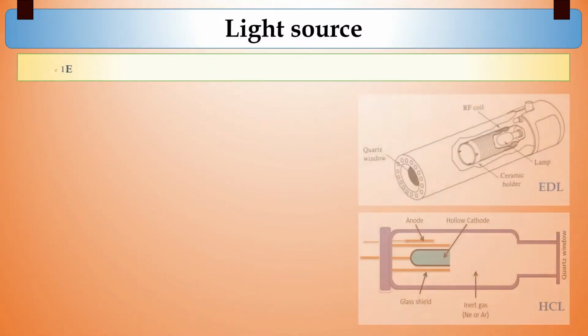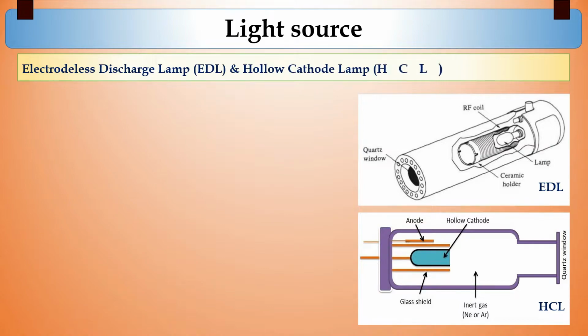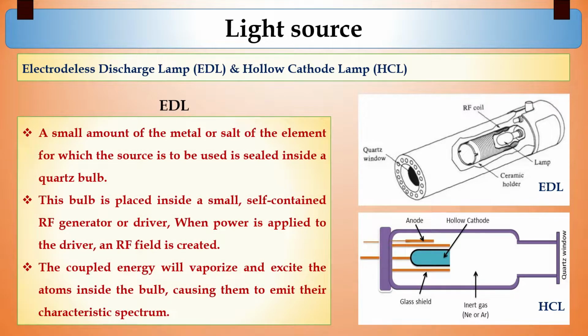Coming to the light source, there are two different types of light sources generally found, that is the electrodeless discharge lamp or EDL, and another one is the hollow cathode lamp. In an EDL, a small amount of metal or salt of the element for which the source is to be used is sealed inside a quartz bulb, and that bulb is placed inside a small self-contained radio frequency generator. When power is applied to the driver, this radio frequency field is created, and the coupled energy will vaporize and excite the atoms inside that bulb, causing them to emit their characteristic spectrum.